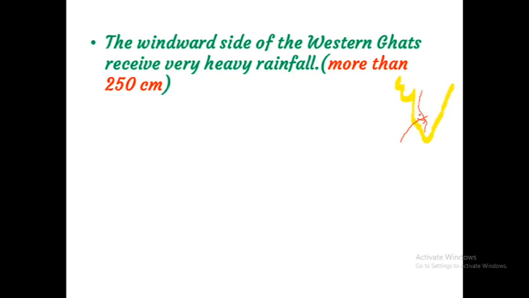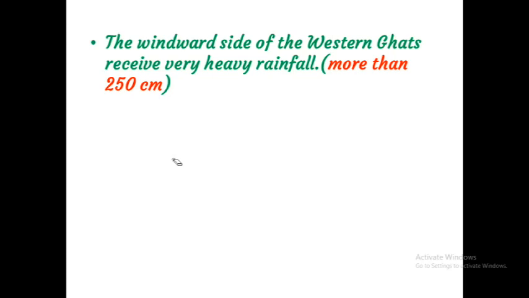This left side is called what? That is the windward side. And this windward side receives what? Heavy rainfall. Which side of the Western Ghat receives heavy rainfall? Windward side. Clear? And they are receiving more than 250 centimeter rainfall.